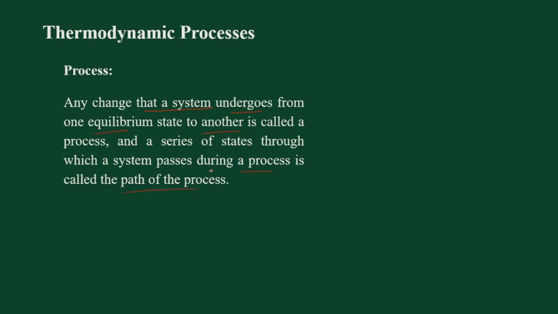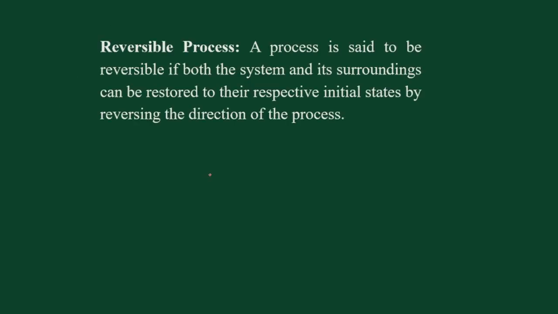Now there are different types of processes in case of a thermodynamic system. So which are those processes? The first one that we are going to see is the reversible process. Now what is a reversible process? A process is said to be reversible if the system and its surroundings can be restored back to their initial states by reversing the direction of the process.